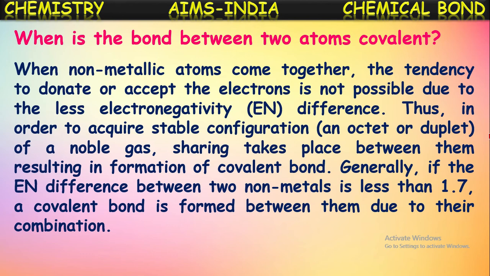Yes, if the electronegativity difference is greater than 1.7, then one atom will lose electrons, the other atom will gain those electrons, and hence an ionic bond will be formed. If the electronegativity difference between those two atoms is less than 1.7, which means the electronegativity difference is less and both have greater electronegativity, then no atom will lose or gain electrons. Both will mutually share electrons, and hence they result in the formation of a covalent bond.